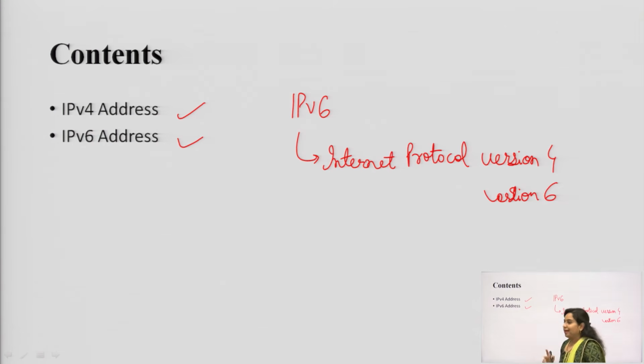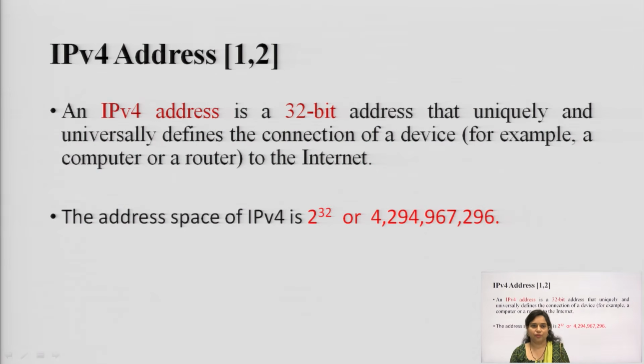There is a very slight difference. The length of the address, the number of bits that has been considered for this address, is different, else the concept behind the IPv4 address and IPv6 address is somewhat the same. Only the length, meaning the number of bits required for the transmission purpose, is increased in case of IPv6 as compared to the IPv4 version. Now, I will begin with the IPv4 address, and IPv4 address is a 32-bit address that uniquely and universally defines